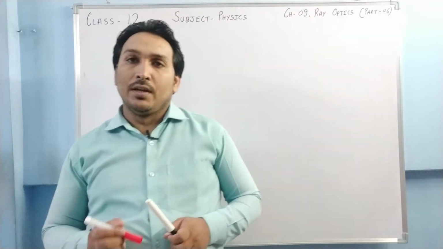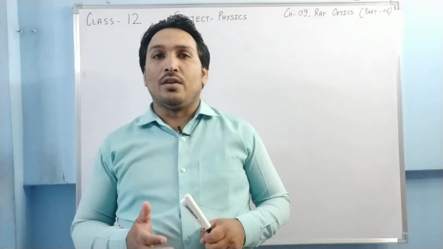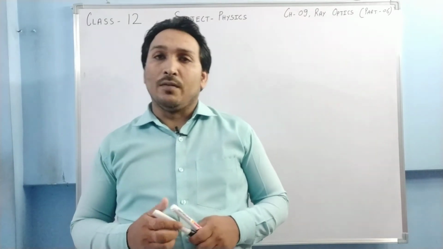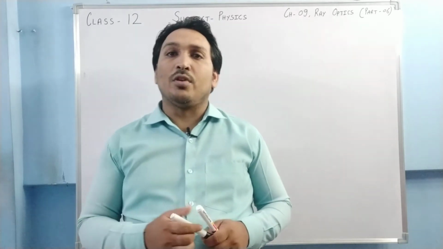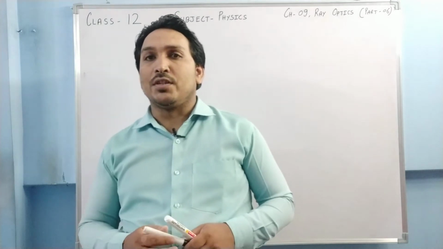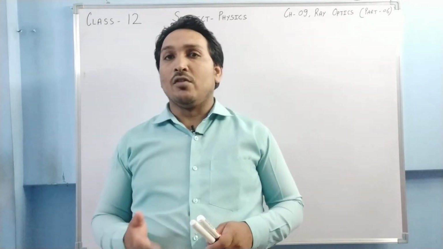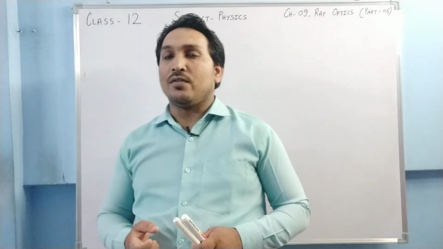As far as your studies are concerned, we are doing chapter number 9, ray optics, of class 12th. In the last video lecture we discussed refraction through a rectangular glass slab. We have seen that in refraction through a rectangular glass slab, there is a phenomenon called lateral shift, which is the perpendicular distance between the incident ray and the emergent ray. We have also seen that the lateral shift cannot exceed the thickness of the glass slab.